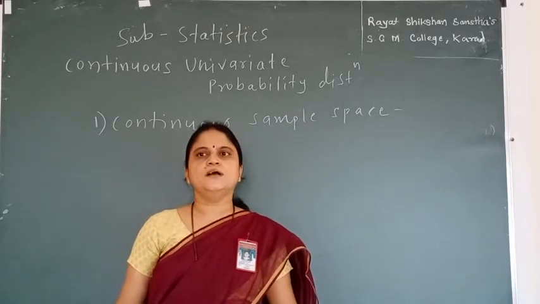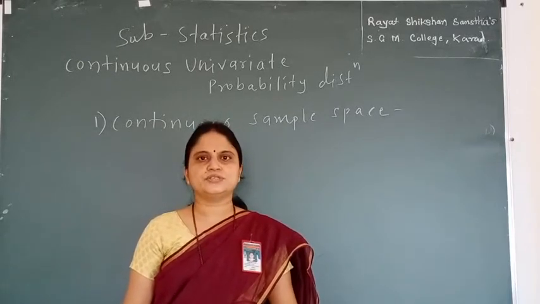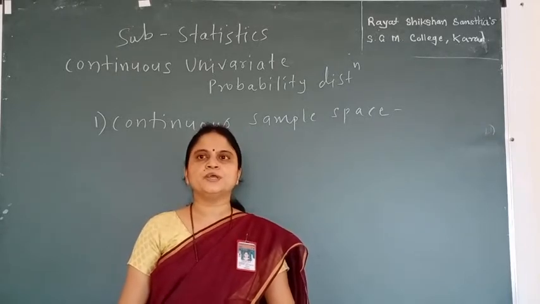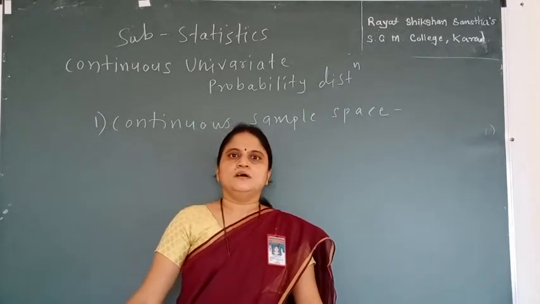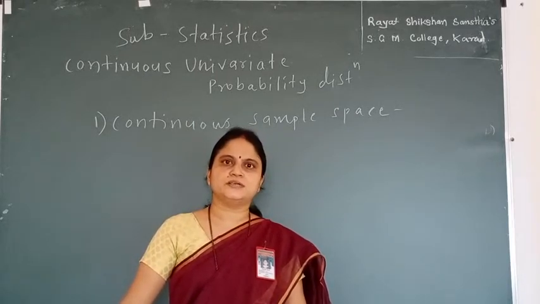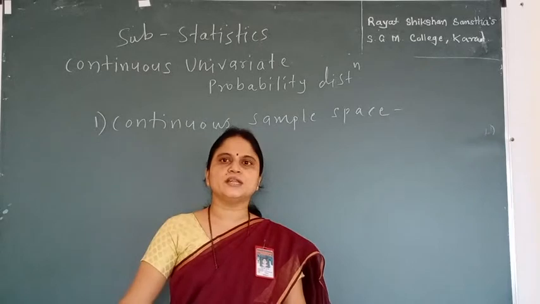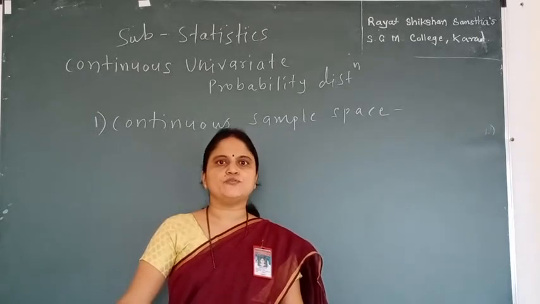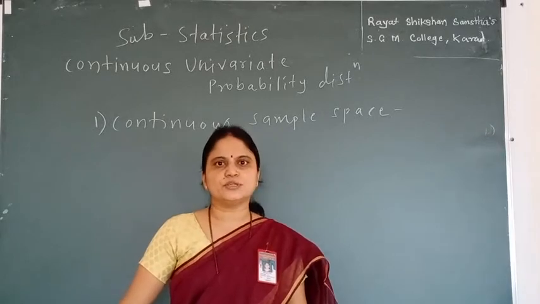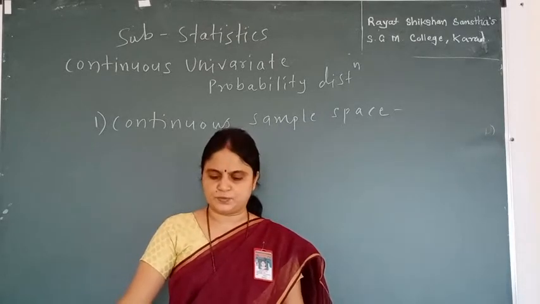For example, we can see the real line, which contains uncountably infinite number of points, or we may have the weight of a person, which is also a continuous random variable. Also we can have the example of rainfall for a specific period in a specific region, which is also an example of continuous sample space.